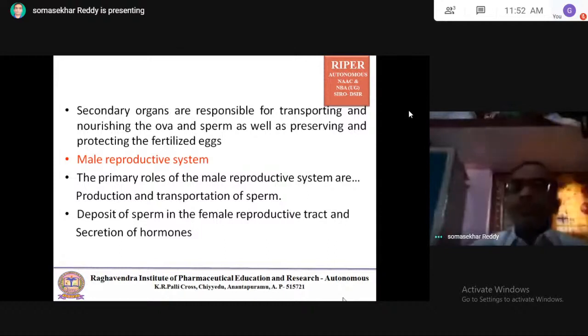Coming to today's topic, I started with the male reproductive system. The primary roles of the male reproductive system are production and transport of sperm, next, deposition of sperm in the female reproductive tract and secretion of hormones. First function is production and transport of sperm. Second one is deposition of sperm in the female reproductive tract and secretion of hormones.